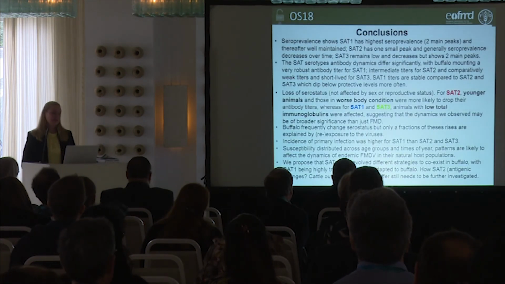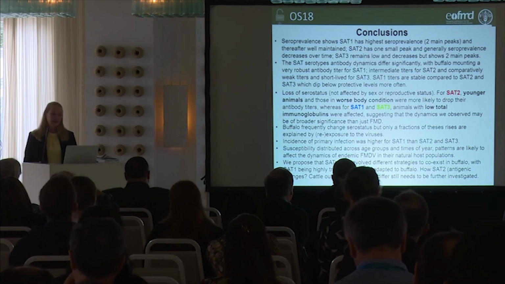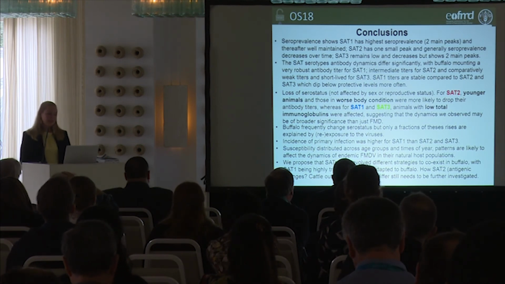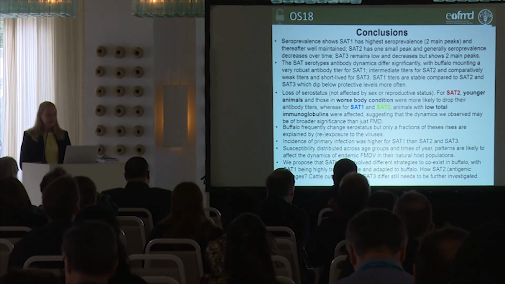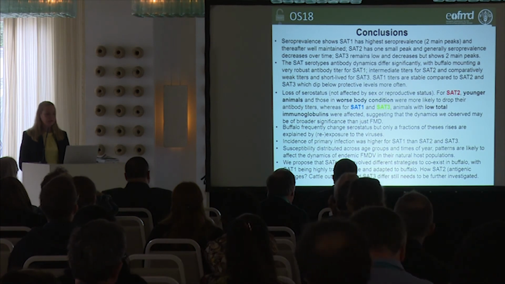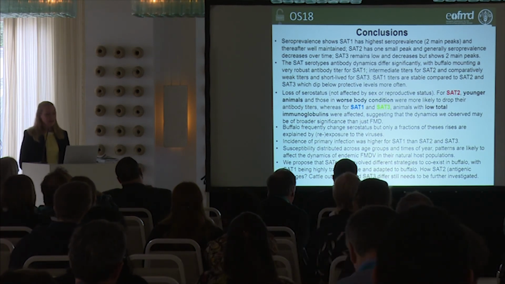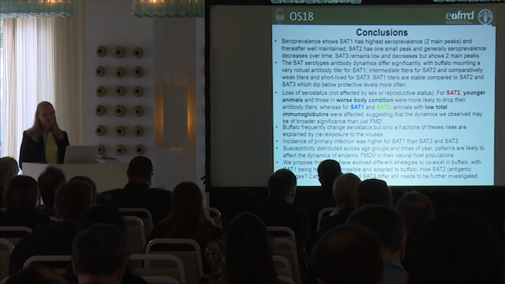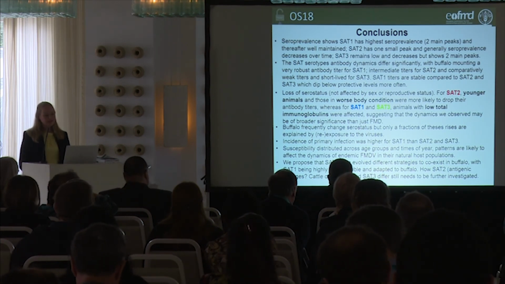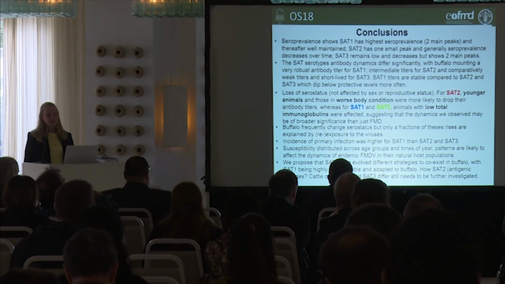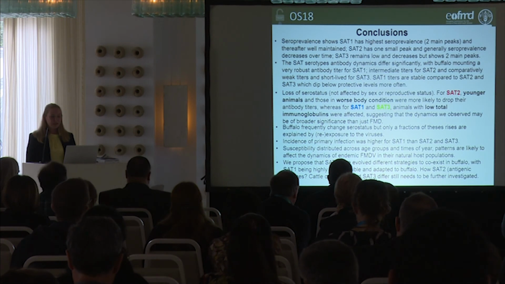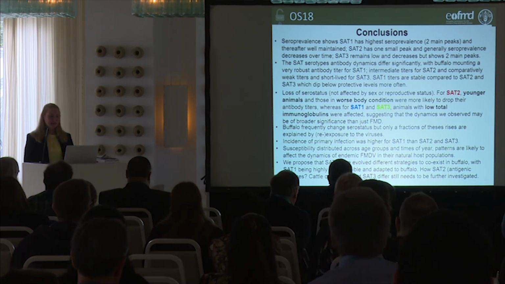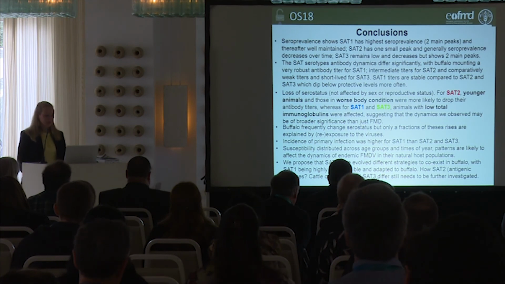So in conclusion, seroprevalence shows differences between serotypes, with SAT1 having a higher seroprevalence, followed by SAT2, and SAT3 just remained low and decreased over time. The SAT serotype antibodies differ significantly, with buffaloes mounting very robust antibody titers for SAT1, intermediate for SAT2, and comparatively weak and short-lived for SAT3. SAT1 titers are stable compared to the other two serotypes, which dip below protective levels much more often. The loss of serostatus is affected by different conditions, which I discussed, and buffaloes frequently change their serostatus, but only a fraction of these rises are explained by re-exposure to viruses.